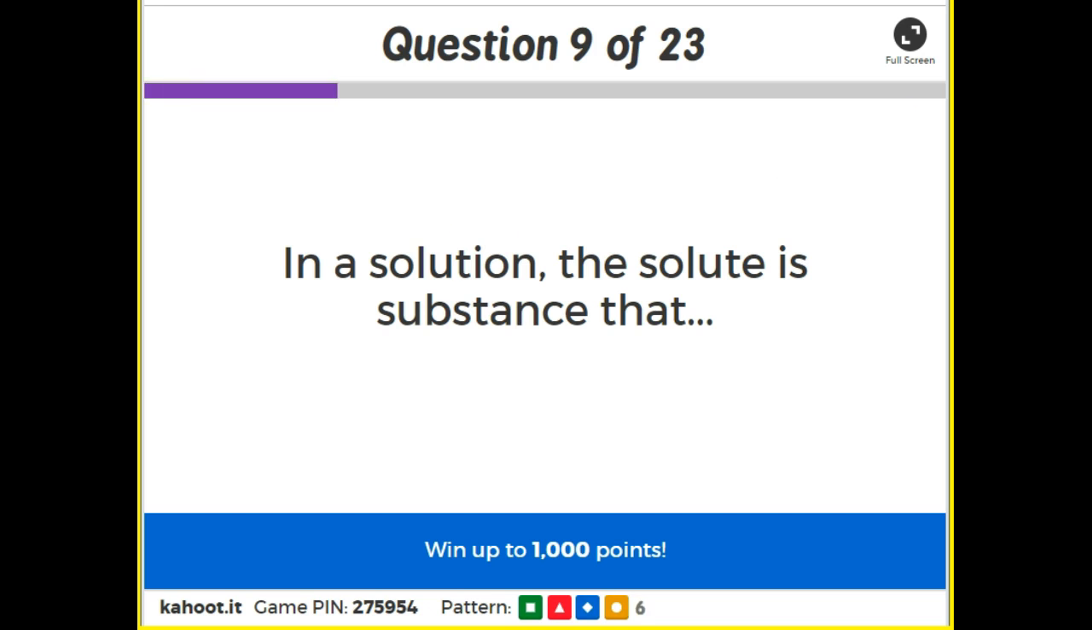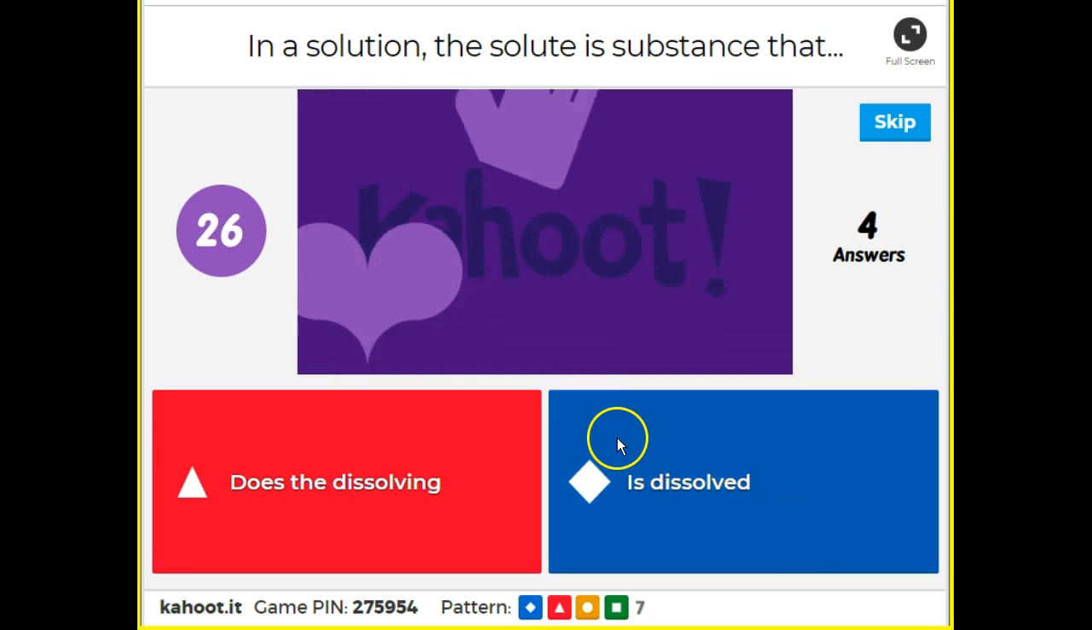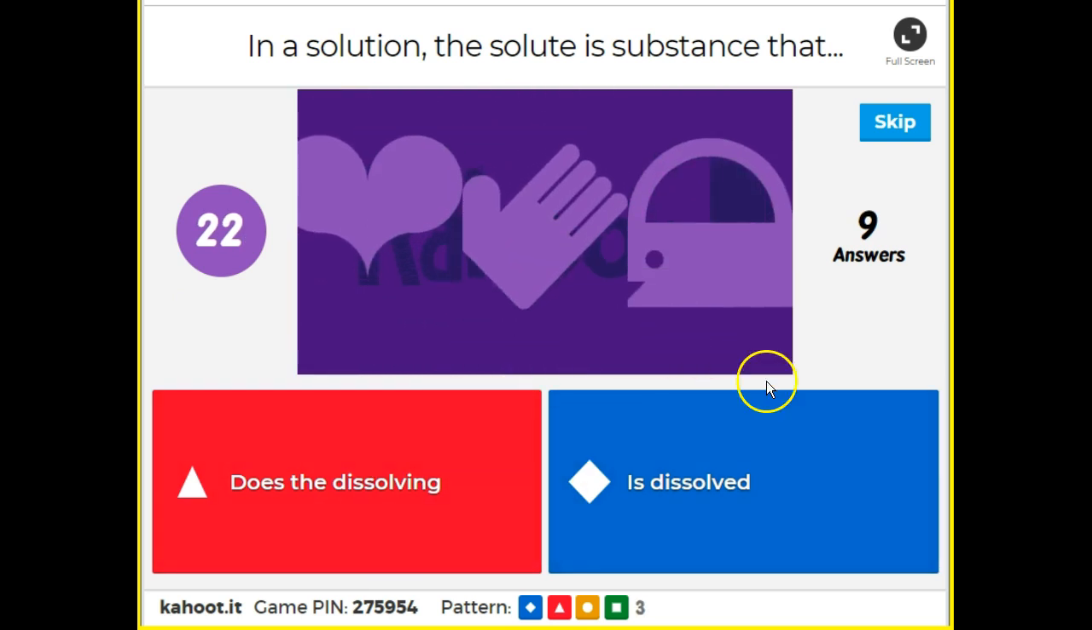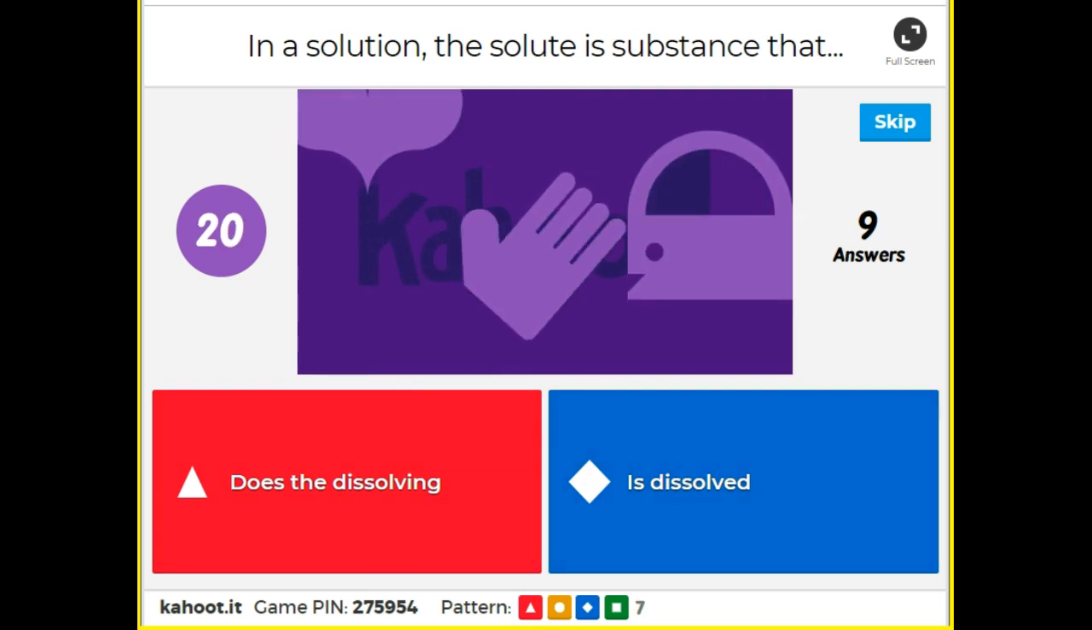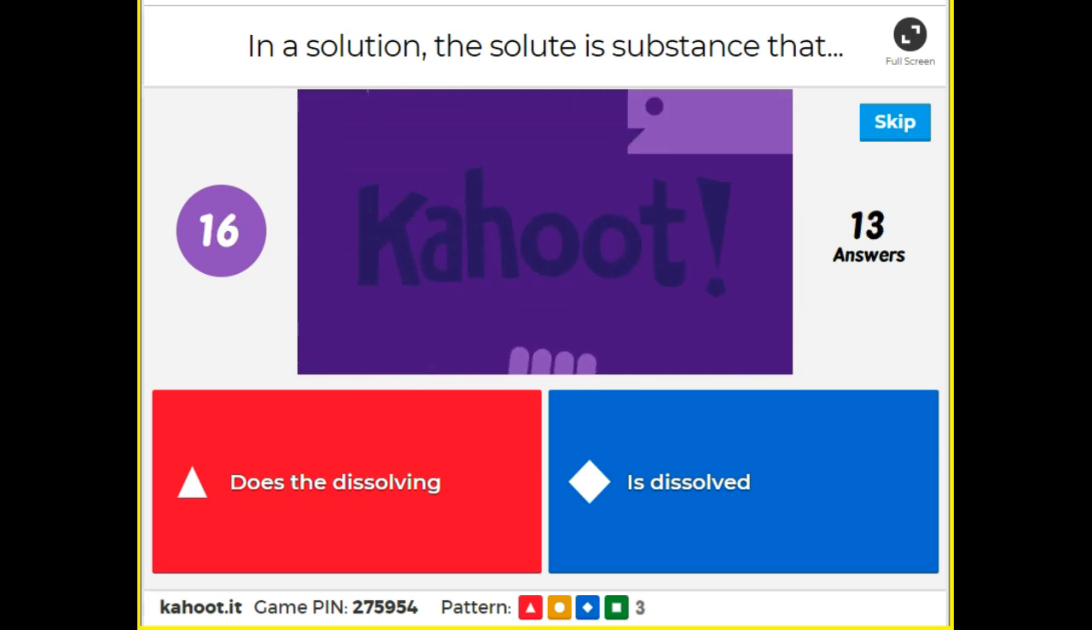In a solution, the solute is the substance that... Does the solute do the dissolving, red, or is it dissolved, blue? What does a solute do? Does it do the dissolving or does it get dissolved? Go ahead, 20 seconds, guys. Solute, solute, solute. What is our result here?